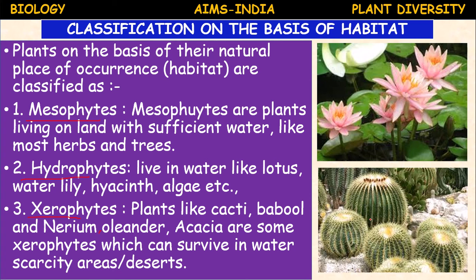They show some adaptations. Depending upon the habitat, the plants show different adaptations. You studied this in your lower classes. In the adaptations of xerophytes, you can see the leaves are modified into spines to avoid water loss. And in water plants, there is a special tissue called aerenchyma, which helps them to float in the water. Like that, they show some adaptations.